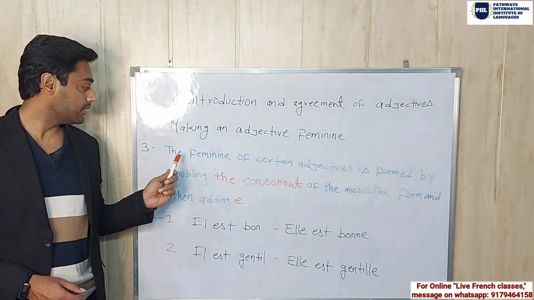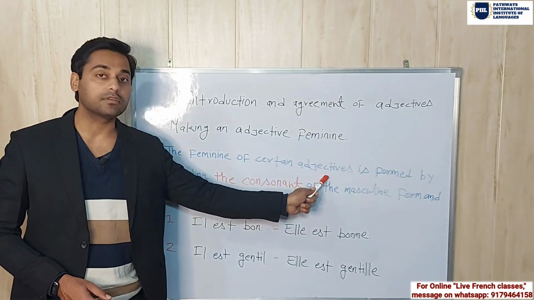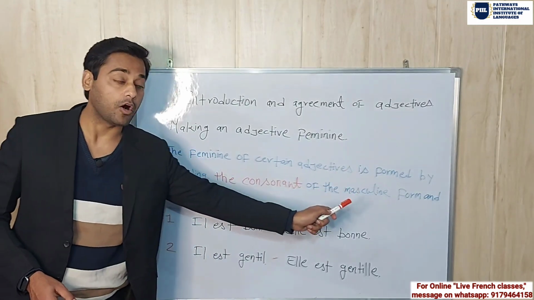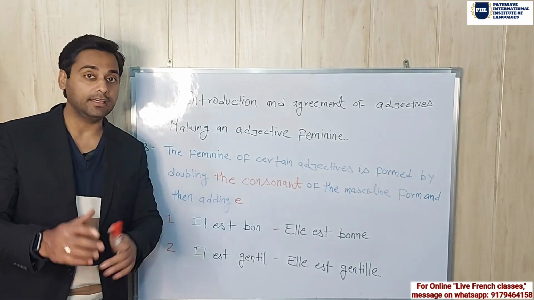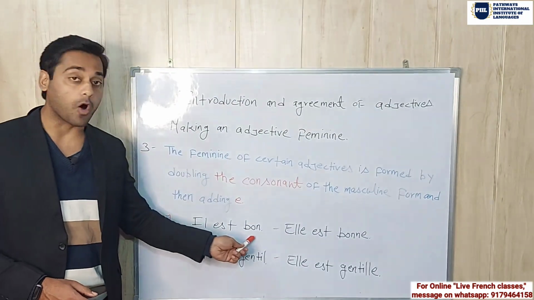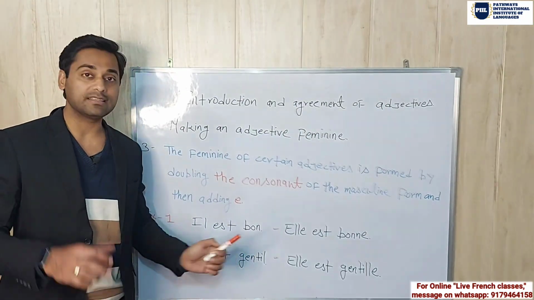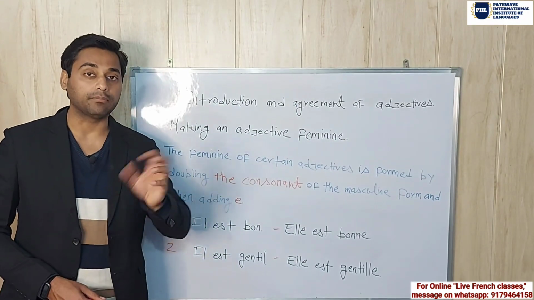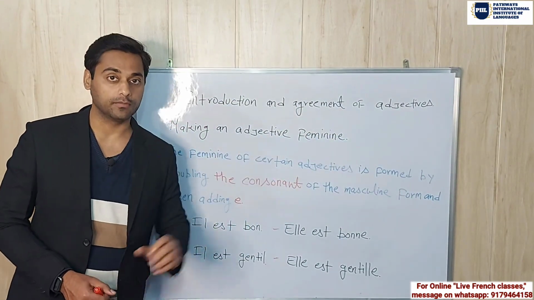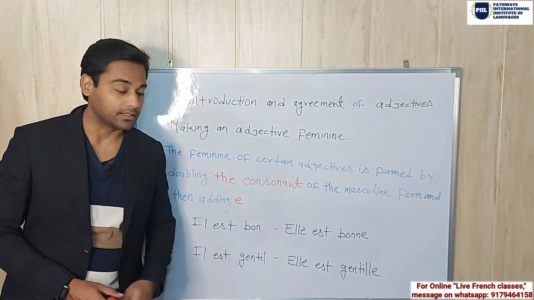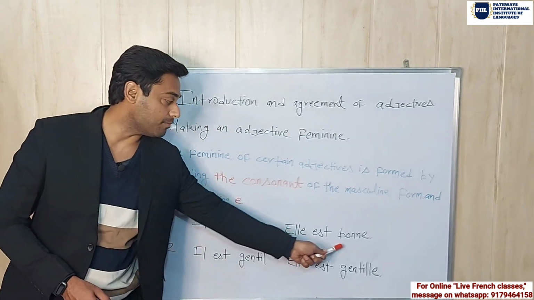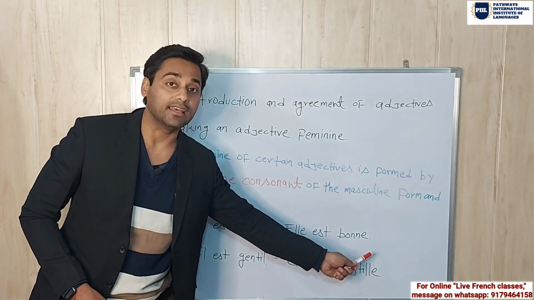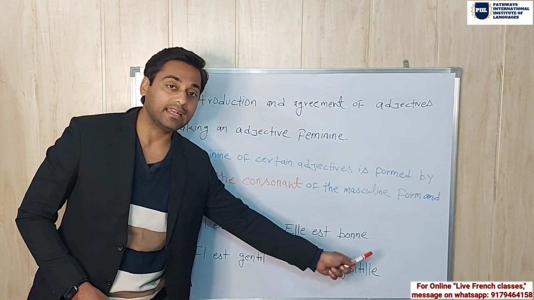Look at the third rule. The feminine of certain adjectives is formed by doubling the consonant of the masculine form and then adding E. For example, il est bon. He is good. Now, I want to make this sentence feminine. That means I want to say that she is good. Then how will I say it? Elle est bonne. So why did I add NE here?